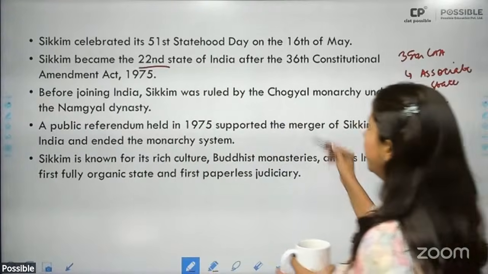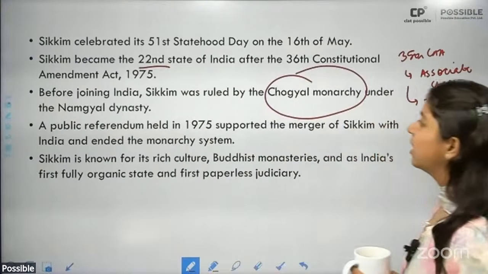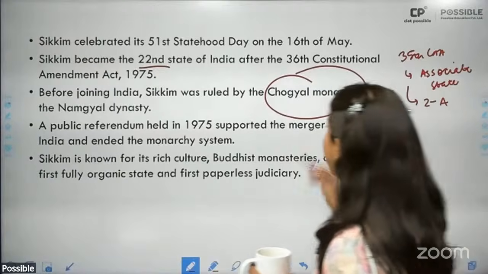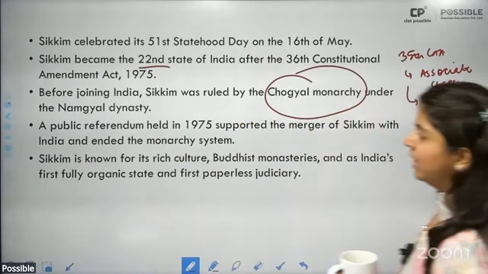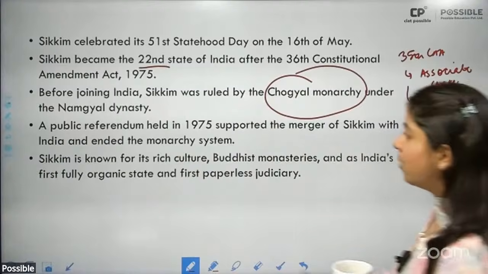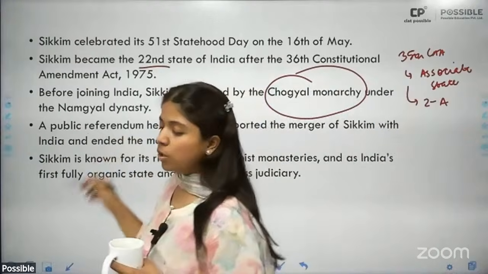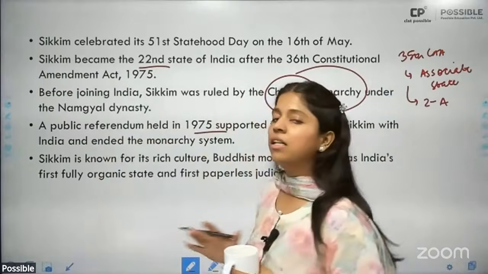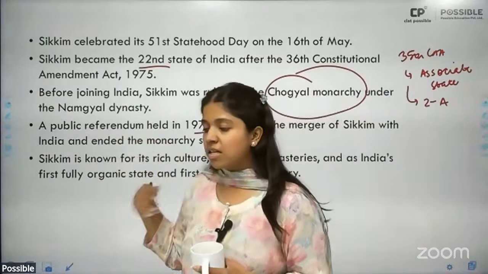And before joining India, it was a monarchical region headed by the Chogyal monarchy under the Namgyal dynasty. All right. So a public referendum was held in 1975, which called for amalgamation of Sikkim into India and bringing to an end the monarchical system. Now, what is a referendum?